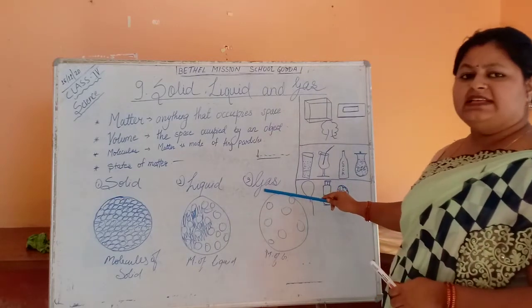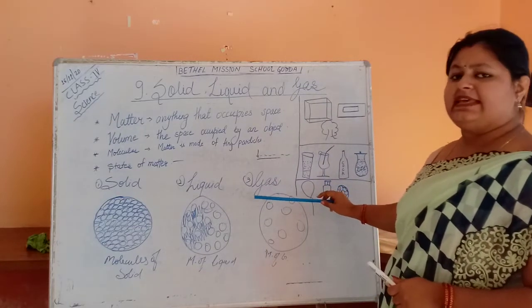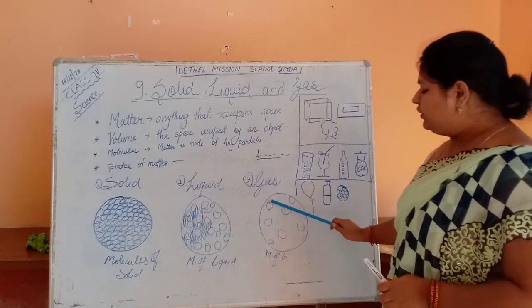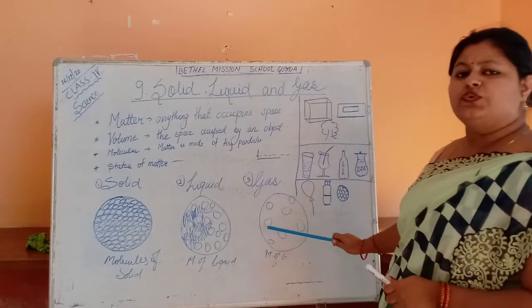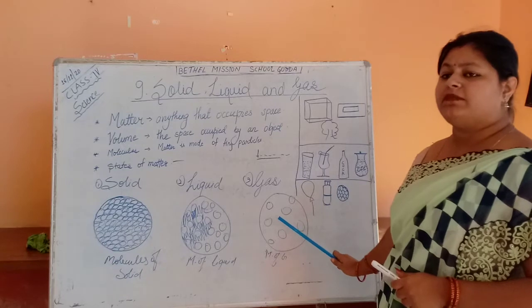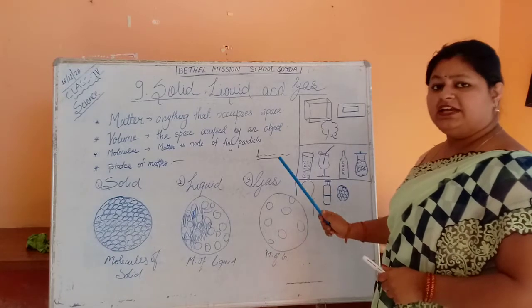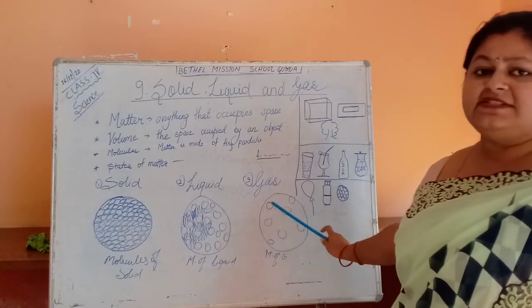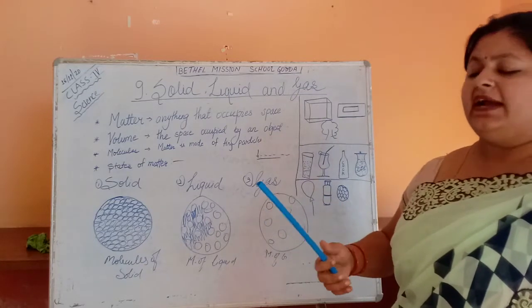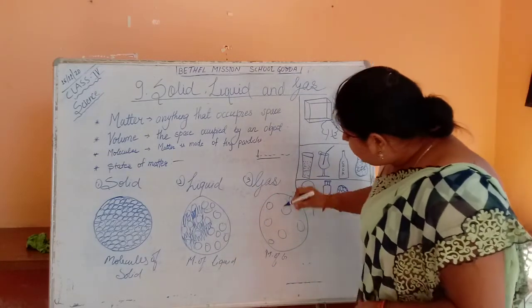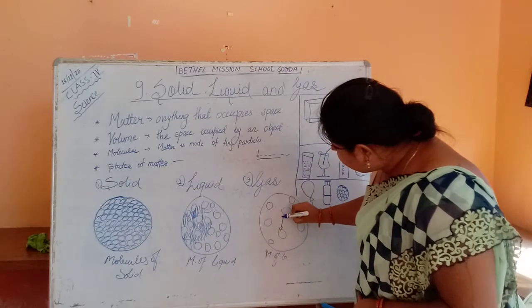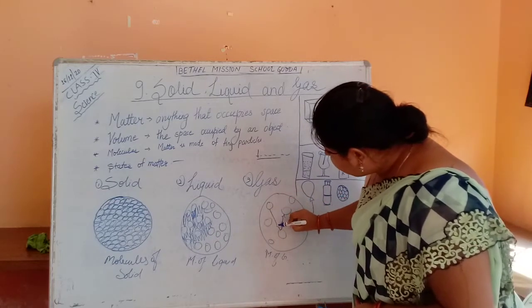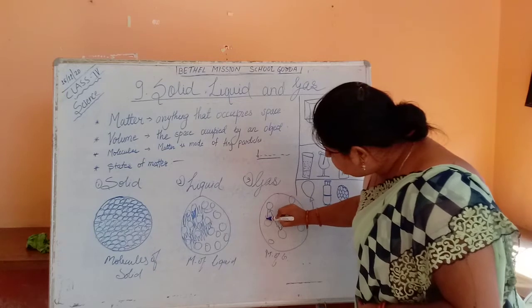Now, the third state of matter is gas. The molecules of gas are very loosely packed. Compared to the molecules of liquid matter, the molecules of gaseous matter are very loosely packed. You can see how much difference there is between the two. They are at a great distance, isn't it?